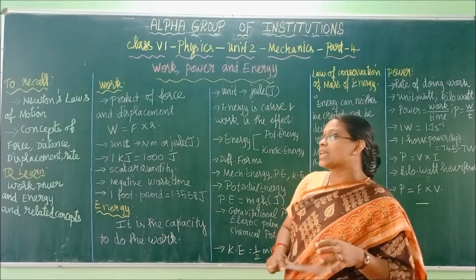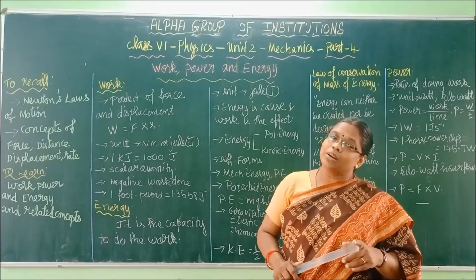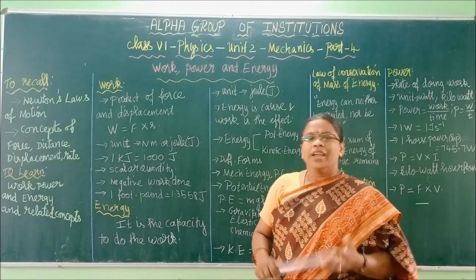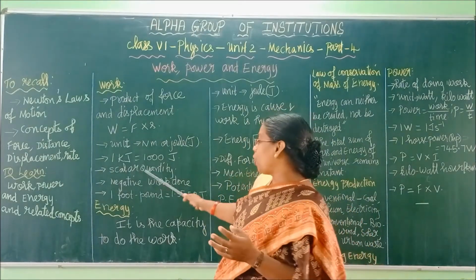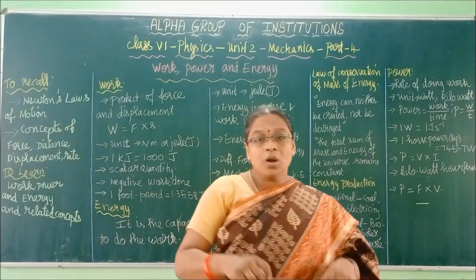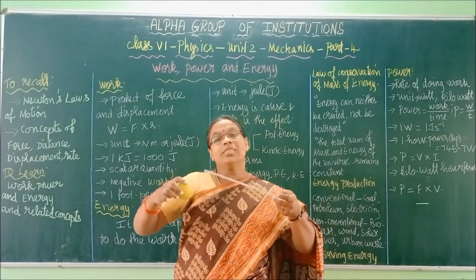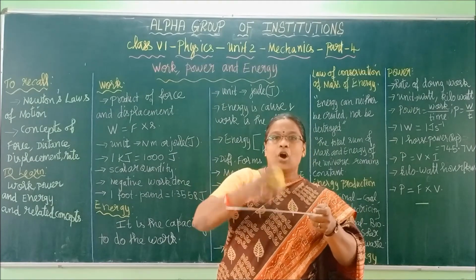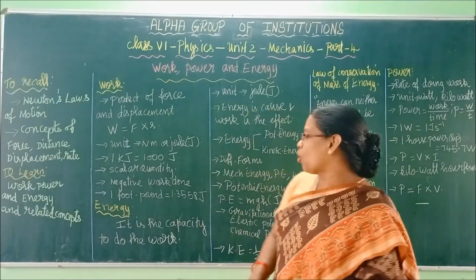So work is a scalar quantity. In the previous classes we told you what scalar quantity and vector quantity are. If you don't remember, just turn the page and see. A scalar has magnitude only, not direction. So they are called scalar quantities. If a force is applied and because of that force a body is moving, then it is positive work done. If a moving body is stopped or disturbed by applying a force, then that work done is called negative work done.